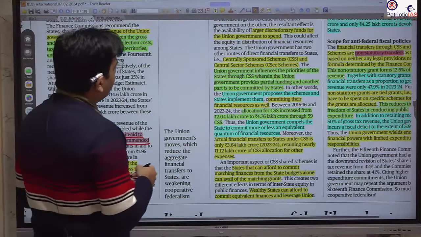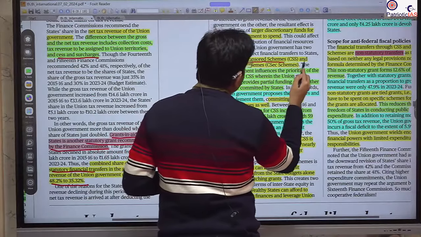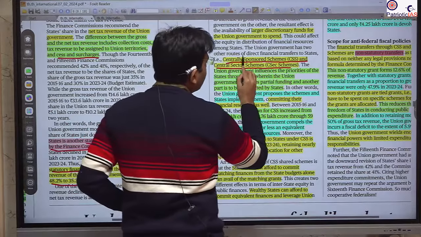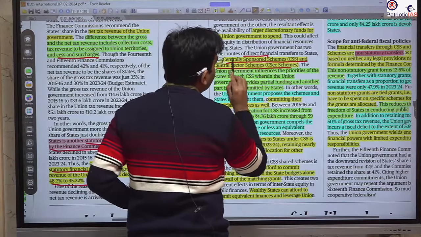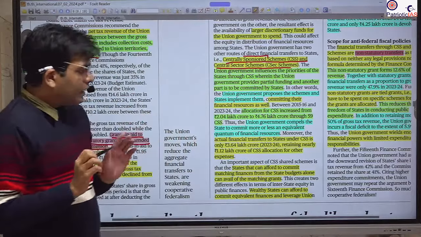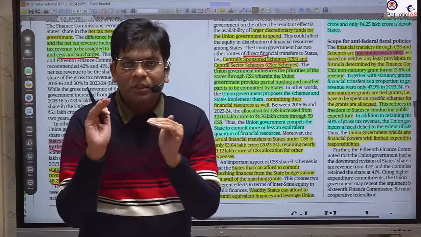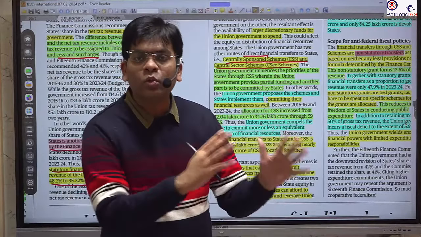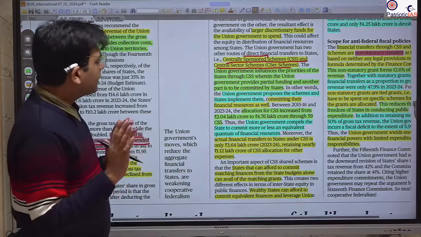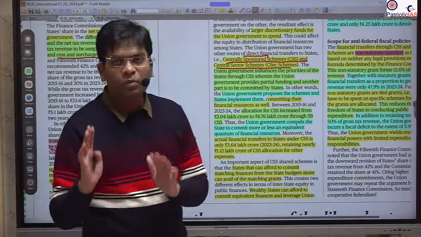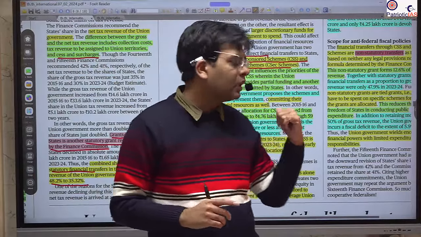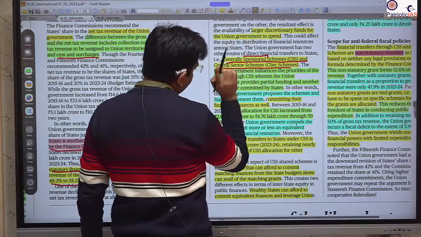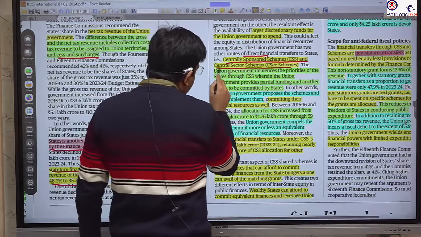So here it is talking about the centrally sponsored scheme and the central sector scheme. So what is the difference between these? Here, sponsored means 100% of the money is not given by the union. It means the center sponsors. Sometimes when you sponsor something, you are in collaboration with others to do something. So if there is any scheme sponsored by the central union government, half of the money will be paid by the states and half will be paid by the union. Okay. Then what is the central sector scheme?